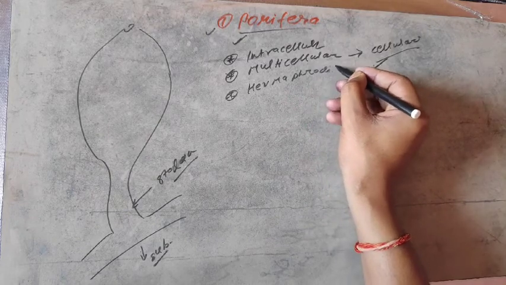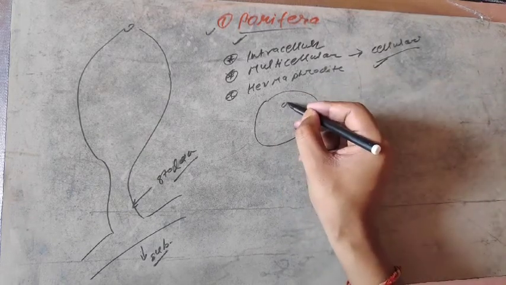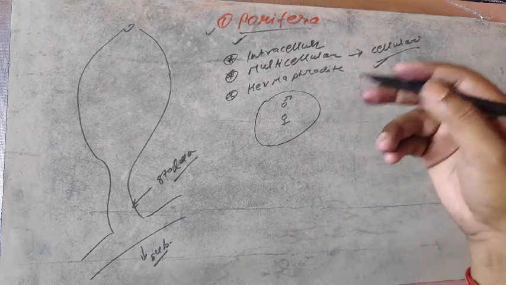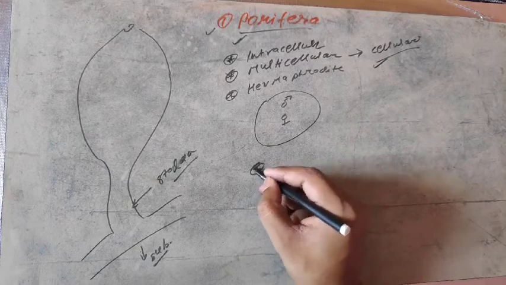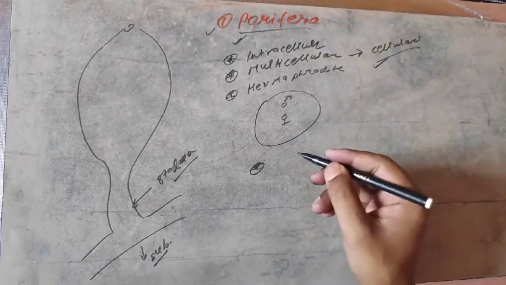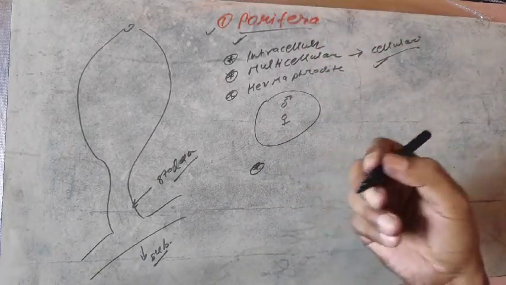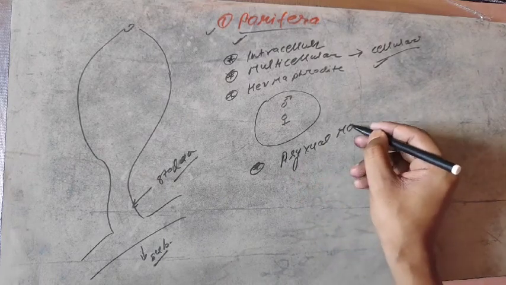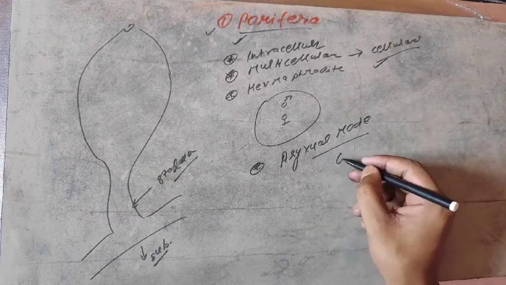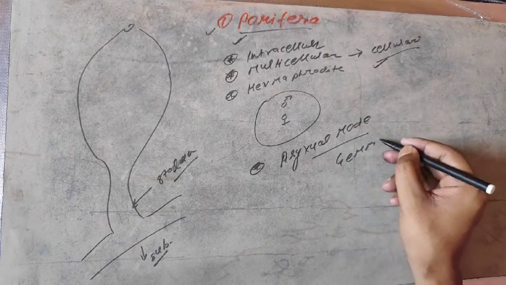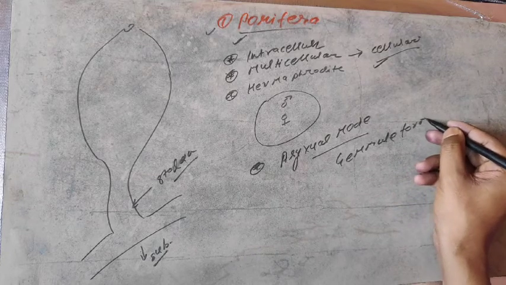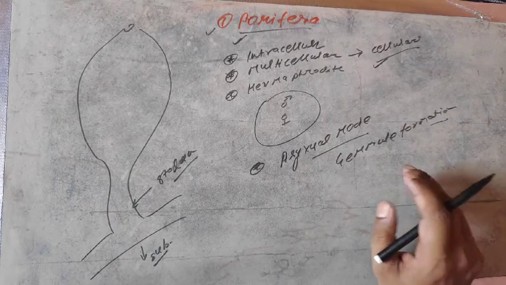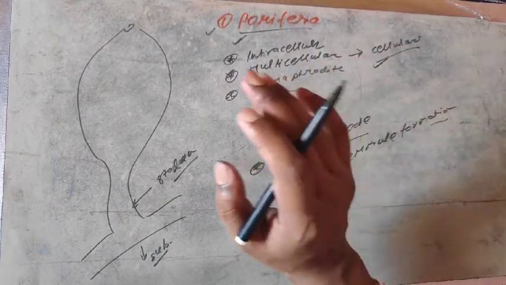It means sexes are not separate. A single body may contain both male and female reproductive systems. Now the phylum Porifera also performs asexual reproduction by means of gemmule formation. Gemmule formation is a characteristic feature of phylum Porifera. So it behaves as a plant-like structure.